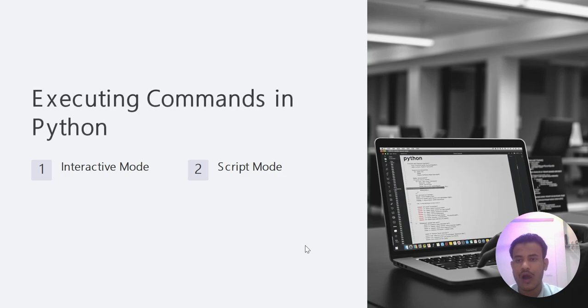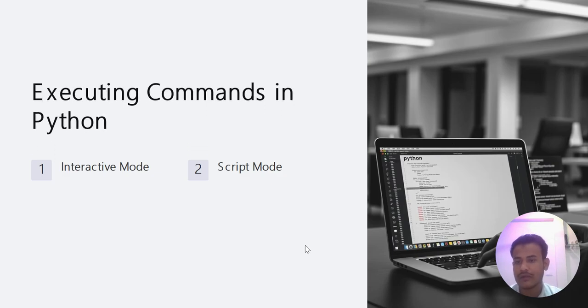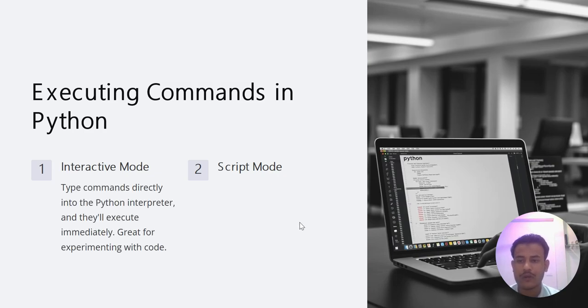So, how to execute commands in Python? Basically there are two ways to execute commands in Python. First is interactive mode and second is script mode. So what is interactive mode? In interactive mode, we type commands directly into the Python interpreter, and the interpreter executes the command immediately. It is great when we need to experiment with the code, so it is generally used for testing purposes.